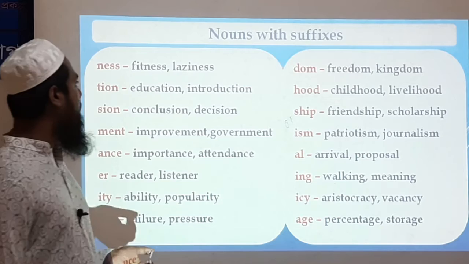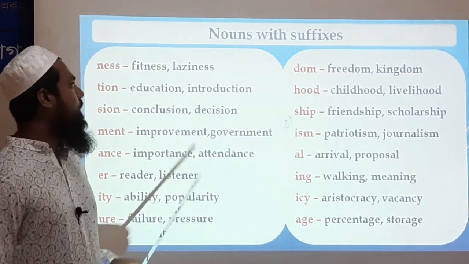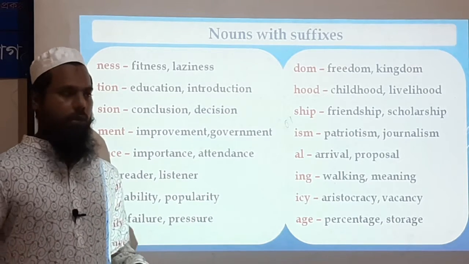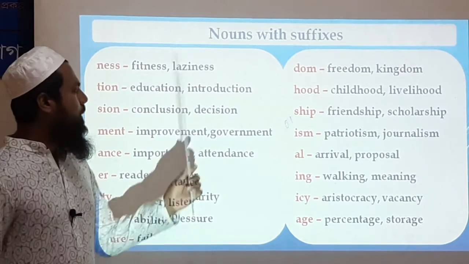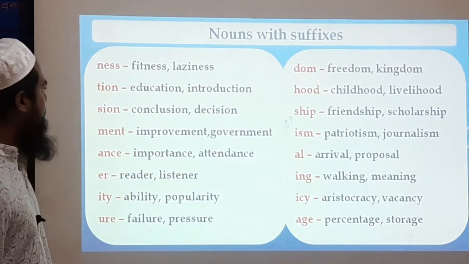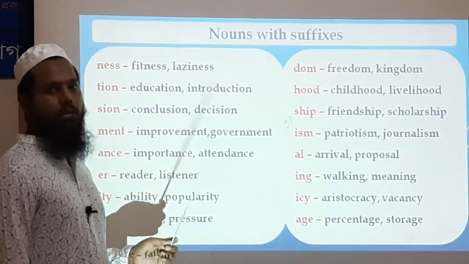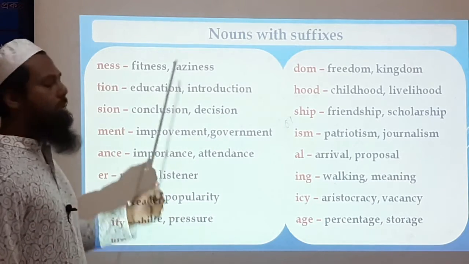At first, I will discuss the forms of noun. Here is a list of nouns that are formed with suffixes. That means we form the nouns by adding suffixes.